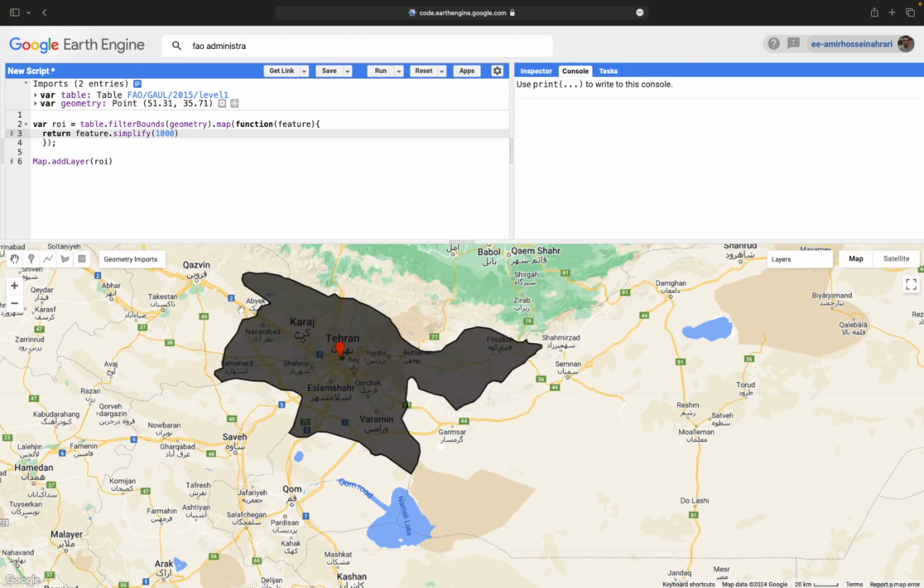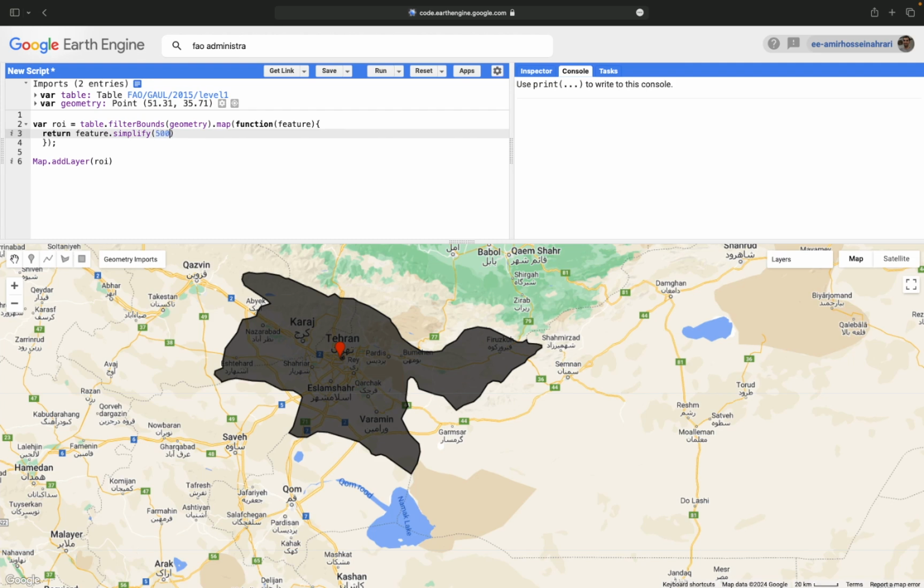Now you can see the simplified border. As you can see in the borders, the complexity, or number of vertices, clearly decreased, which helps us increase the speed of processing. If you want to keep the border really close to the original version, you can use, for example, a lower threshold for the simplification.